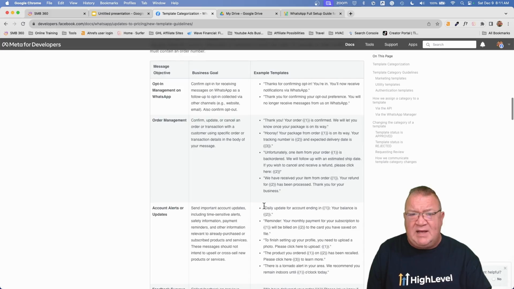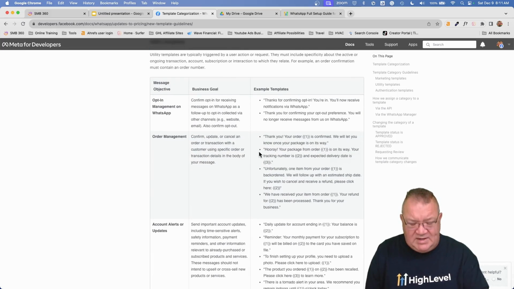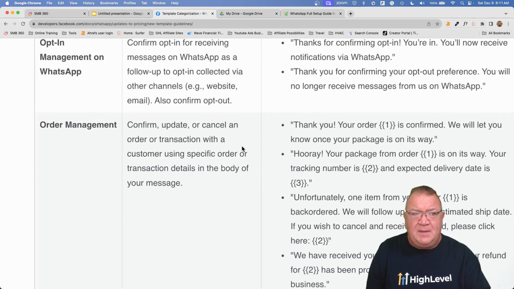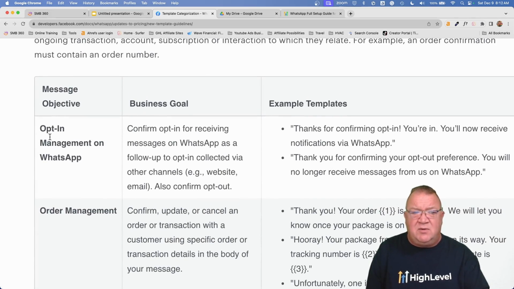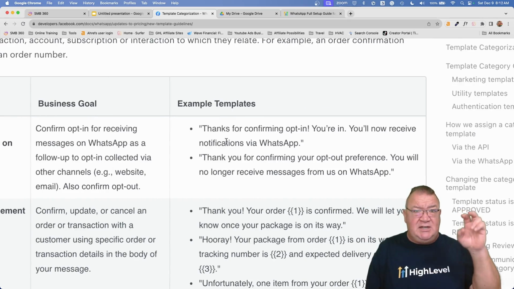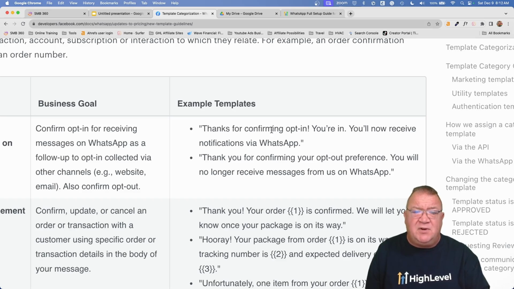Now we'll come down here and look at the utility templates. So right now, for example, let me blow this up. It says utility opt-in management on WhatsApp. So let's say somebody opted in to the WhatsApp channel. Your utility template could say, "Thanks for confirming opt-in. You're in. You'll now receive notifications via WhatsApp." So that is a utility template message, not a marketing template message.